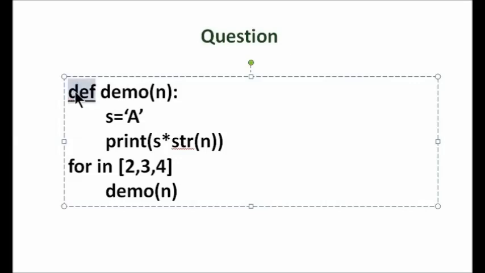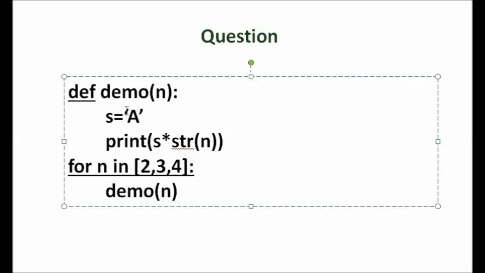Okay. Then program execution goes to here, for in a list. To iterate through this list, you have to give a loop variable. Here from this function call, we can identify the loop variable is n. So here you have to give for n in, then a list. At last you have to give colon also. Okay. Then call the function demo.